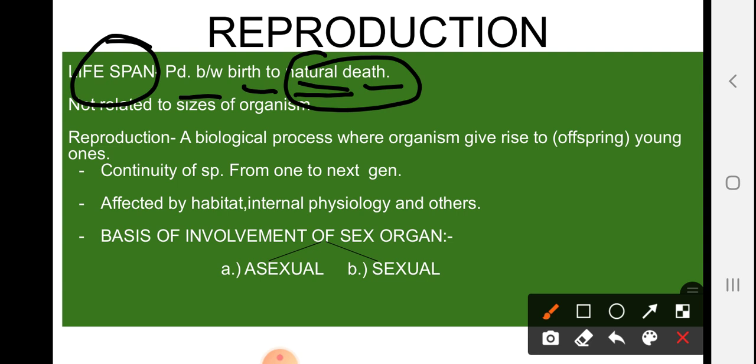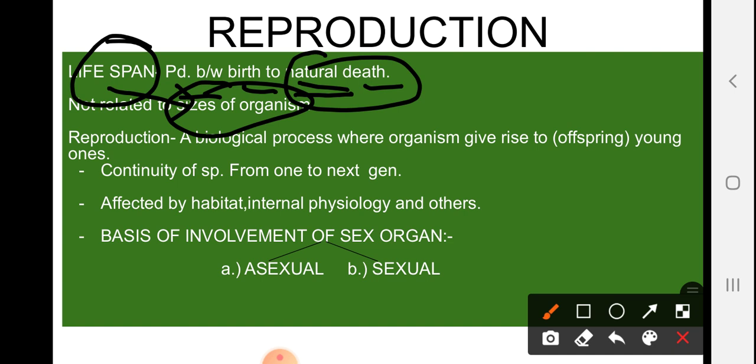Next thing, this lifespan is independent of the size of the organism. Clear? It is not dependent, meaning it's not like the bigger the organism, the longer the lifespan. We can see an example of this: a mango tree and a peepal tree are of about the same size, but the mango tree has a shorter lifespan compared to the peepal tree. And take a tortoise and an elephant.